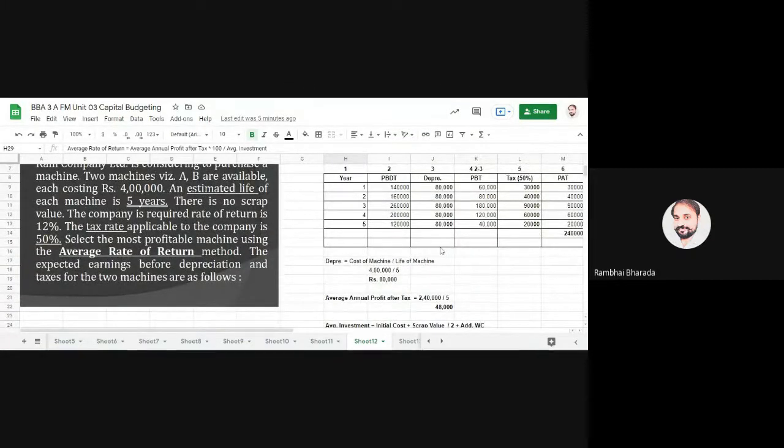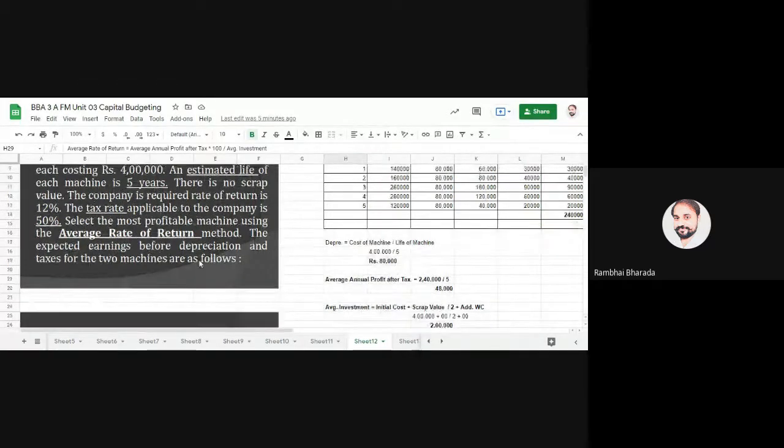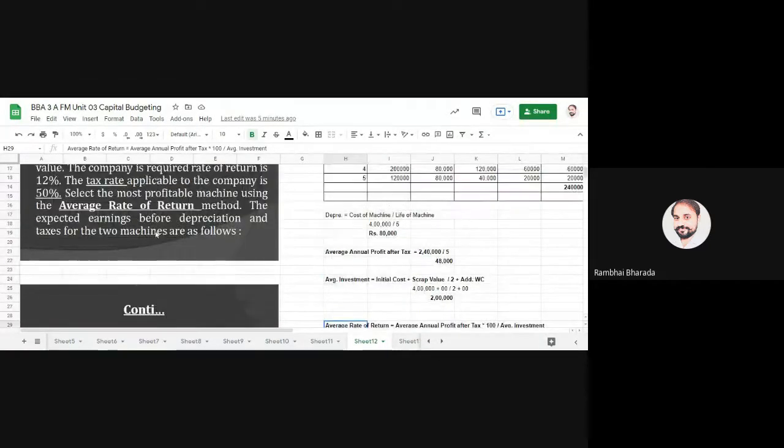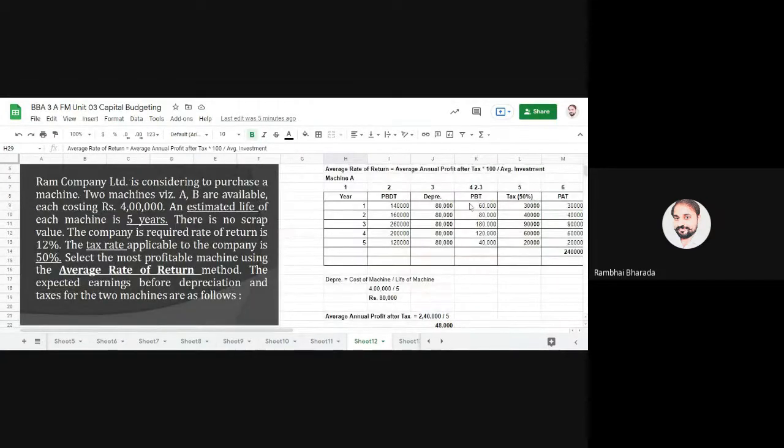Last but not least, in some practical questions, you will find that net profit is not given to you directly. The profit is given to you, but it is before depreciation and before tax. So if net profit is not given, then you need to find it like this: profit before depreciation and tax, then less depreciation, then less tax, and whatever profit remains is called net profit or profit after tax. This profit we will use to find out the average profit.